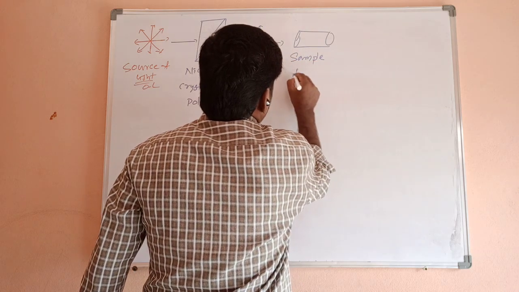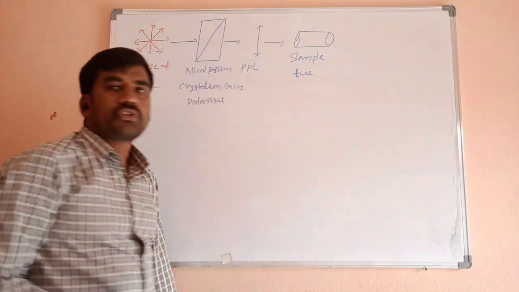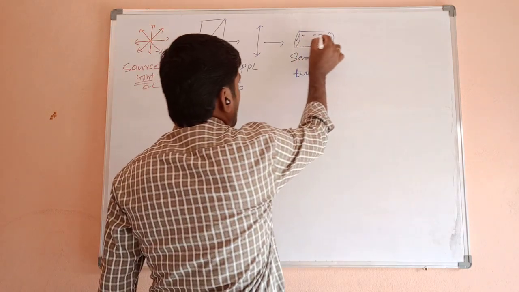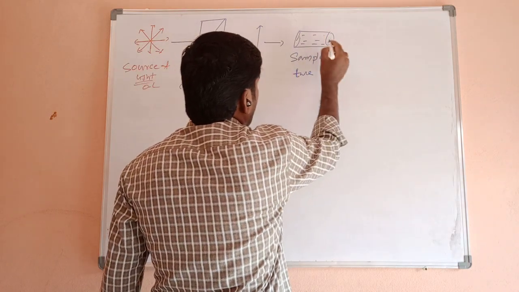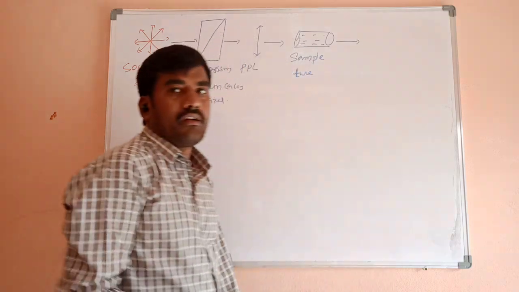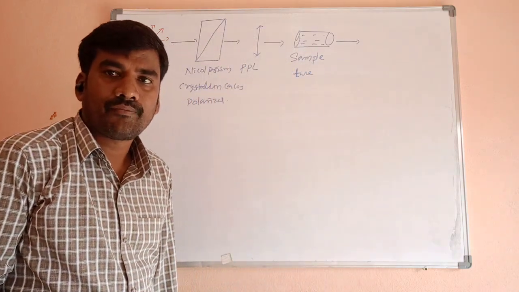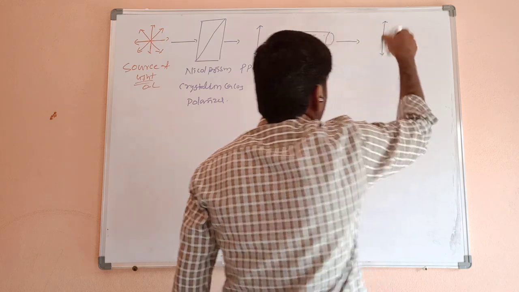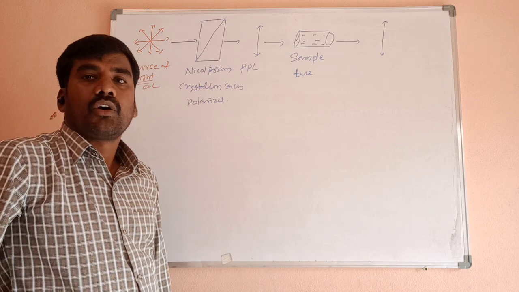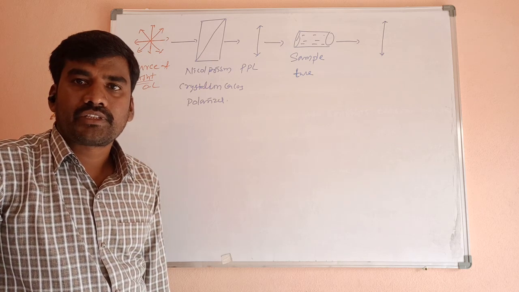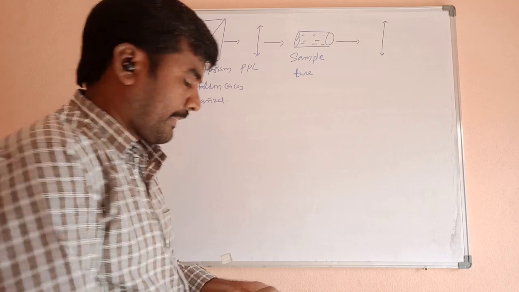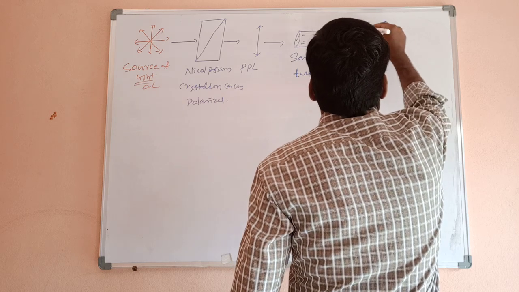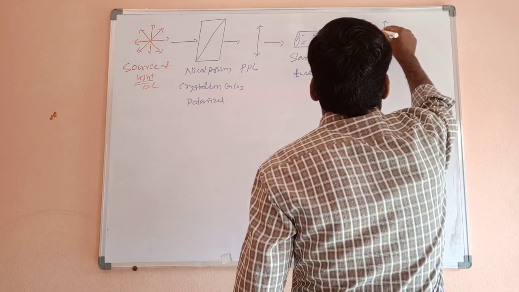What is a sample tube? It contains a solution of an organic compound. The sample you have taken is in this sample tube. When this PPL passes through this organic solution, this is the direction of PPL. PPL rotates either clockwise or anti-clockwise. Clear? PPL rotates clockwise by theta angle or anti-clockwise, that is also theta angle.